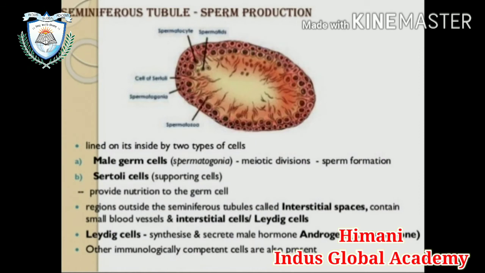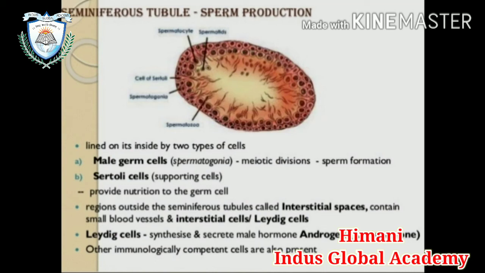In the seminiferous tubule, sperm production occurs. It is lined on its inside by two types of cells. First is the male germ cell, second the Sertoli cell. The male germ cells help in the formation of sperm, in which meiotic division occurs. Second, the Sertoli cell, also known as the supporting cell, also provides nutrition to the germ cells which line the gonads.